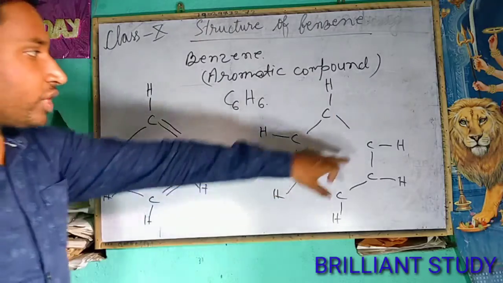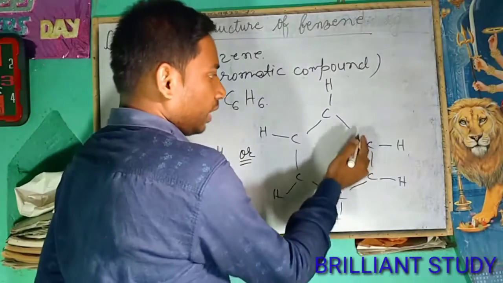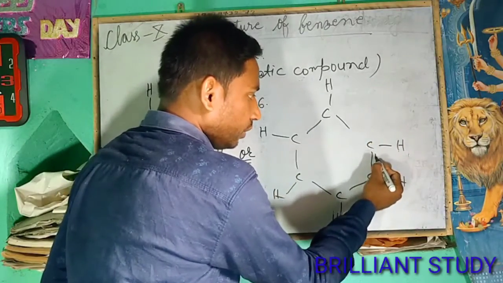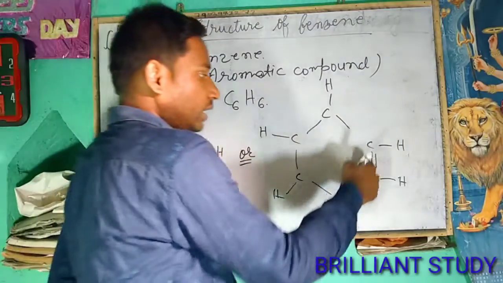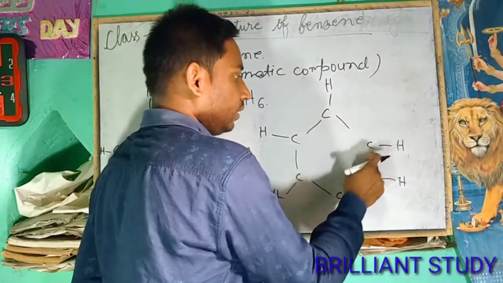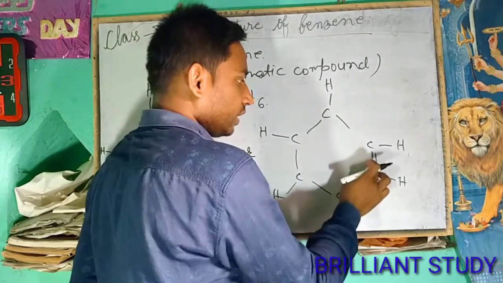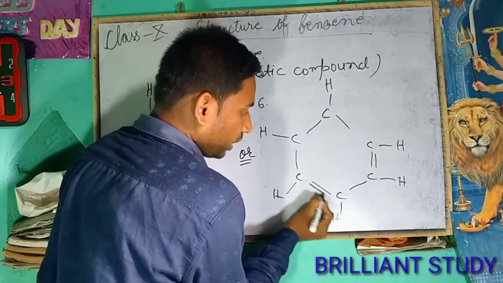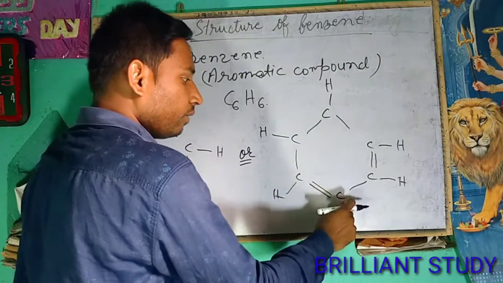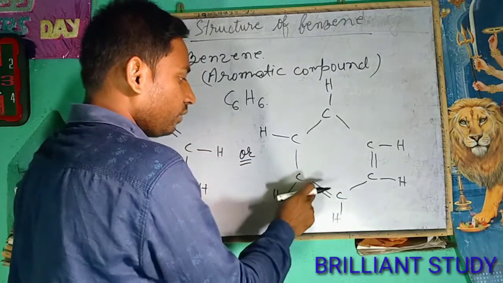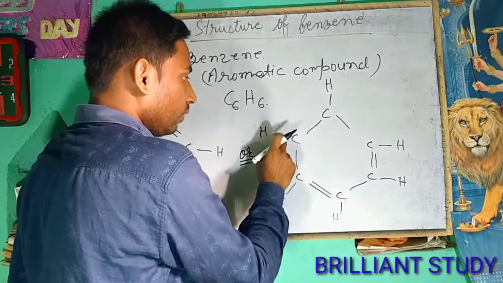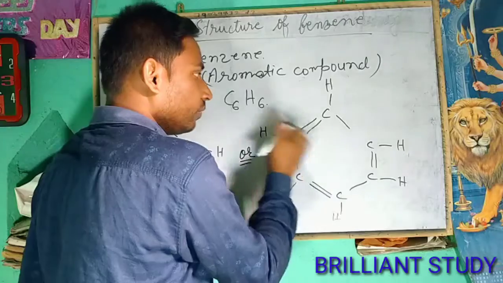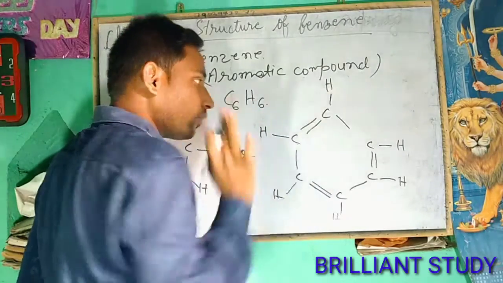For this structure, we start from this carbon atom. The number of covalent bonds will be 1, 2, 3, and we will put the double bond here between this and this. The total bonds will be 1, 2, 3, 4. For this 1, 2, 3, 4. For this 1, 2, 3, so we will put another bond here, so there will be 1, 2, 3, 4 bonds. For this 1, 2, 3, 4. For this 1, 2, 3, so we will put a double bond here, making 1, 2, 3, 4, and for this also 1, 2, 3, 4.